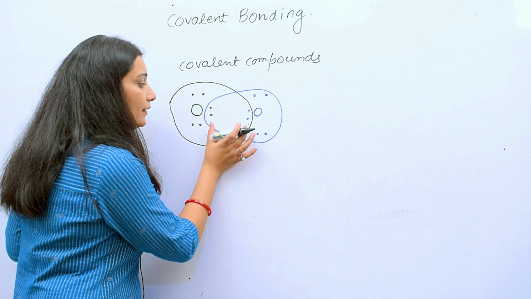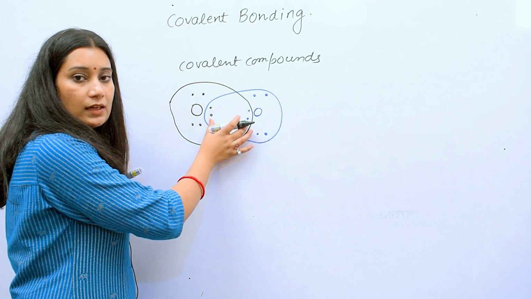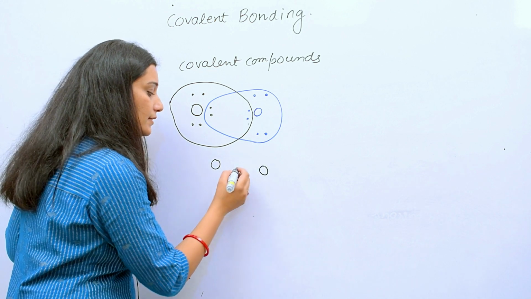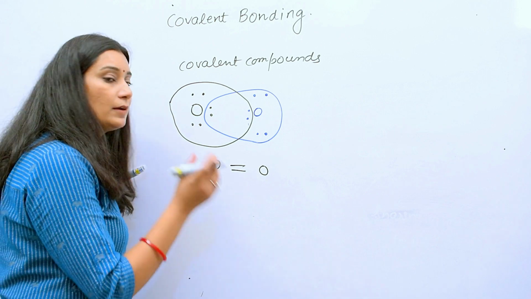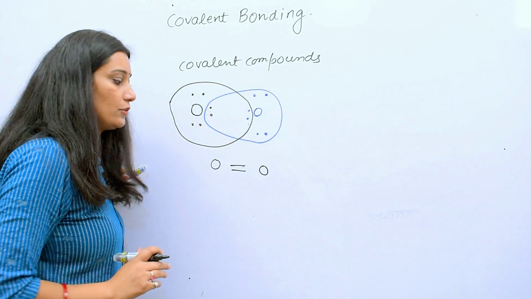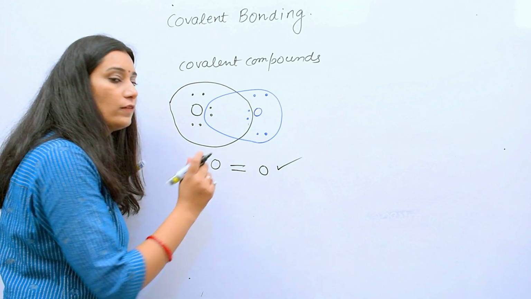So we can say while overlapping, these 2 pair of electrons are involved in bonding. So we can say 2 oxygens are having 2 bonds which are covalent bonds. One bond is having 2 electrons, certainly 2 bonds, 4 electrons, or you can say 2 pair of electrons. So this is a covalent compound formed by covalent bonding.